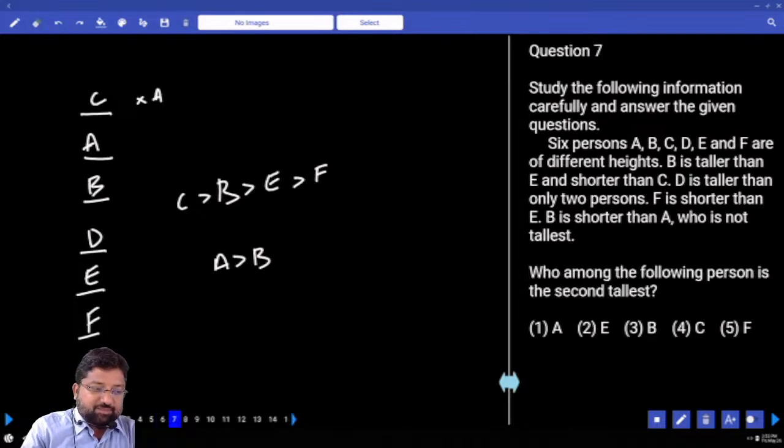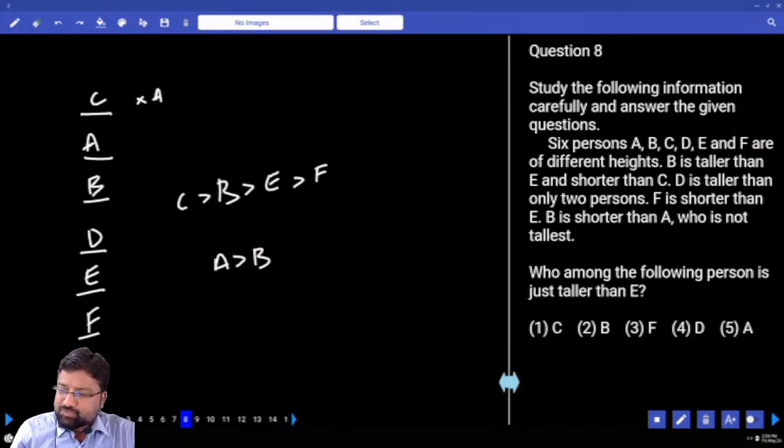How many persons are taller than B? Two persons. Who among the following persons is the second tallest? Who among the following persons is just taller than E? T.